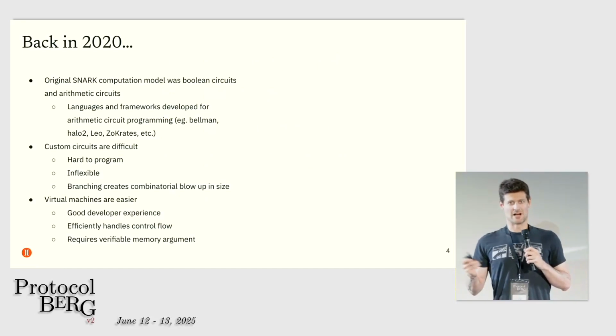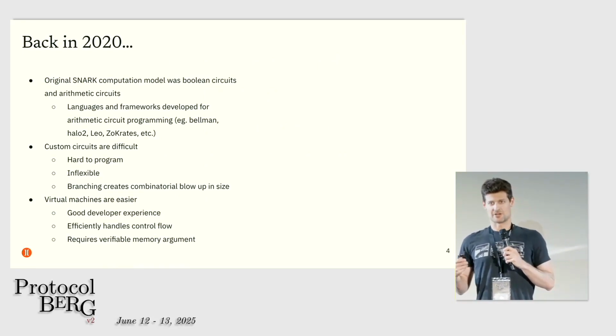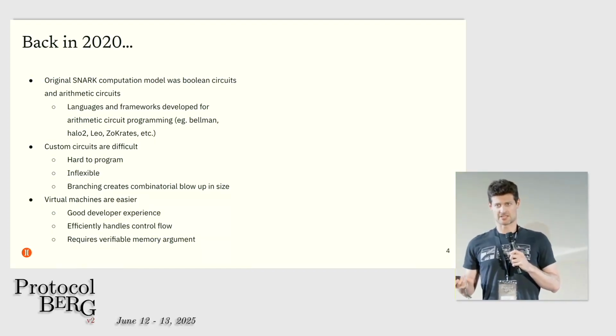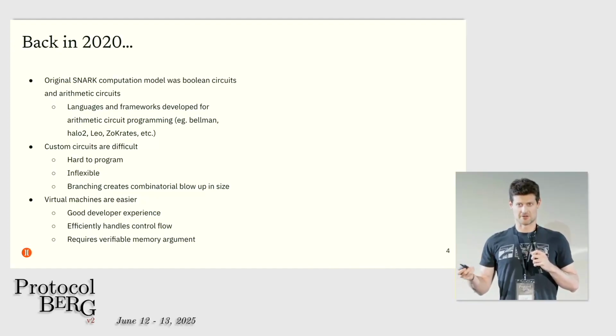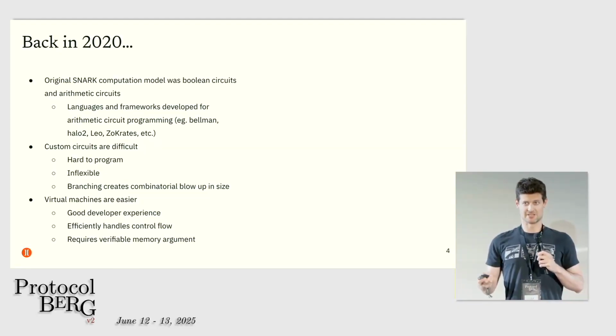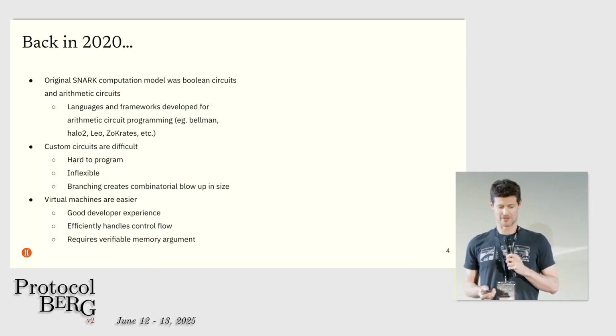So rewind to sort of the early days of verifiable computing and SNARKs. You had to express something that you were interested in checking in a computational model. So let's say I wanted to prove to you that a PDF document contains the words protocol Berg in it. How would you even express that statement? The original SNARK models were based on Boolean circuits, meaning you had to express a full digital logic circuit for checking that the string protocol Berg was in a PDF document. That doesn't sound very practical to do.